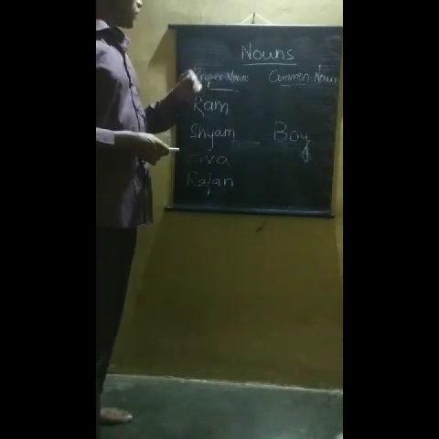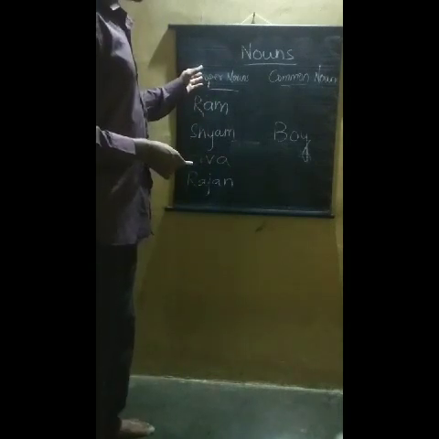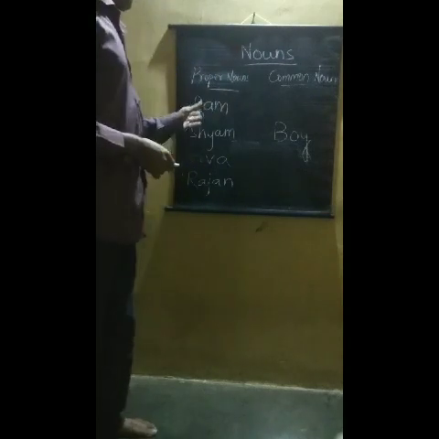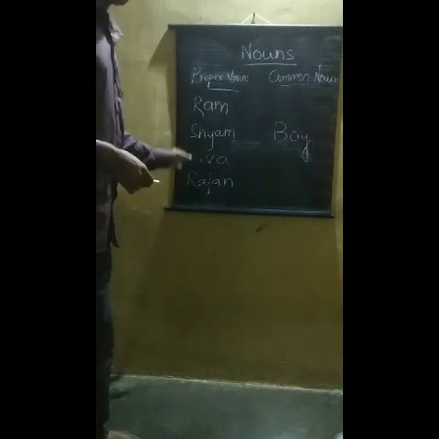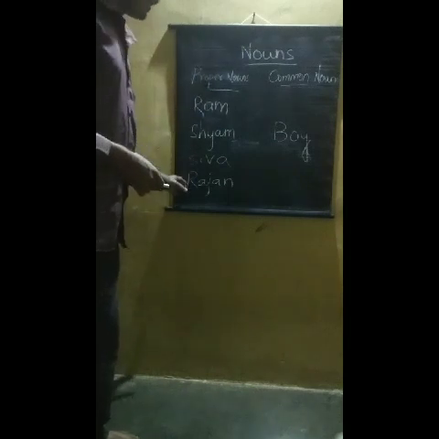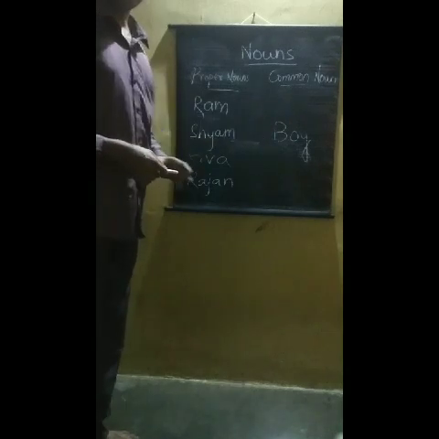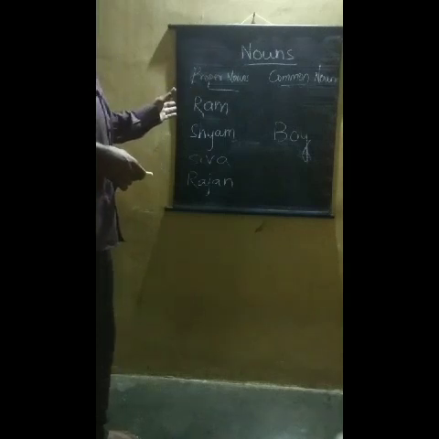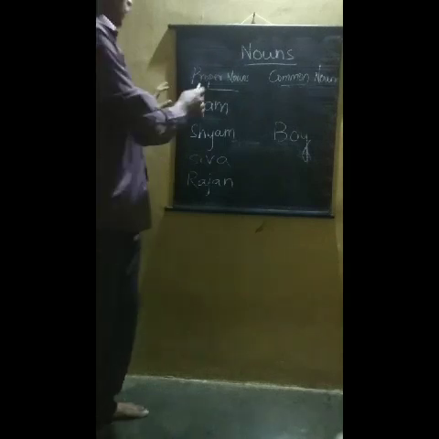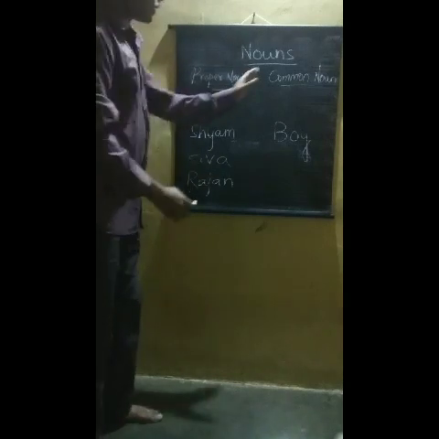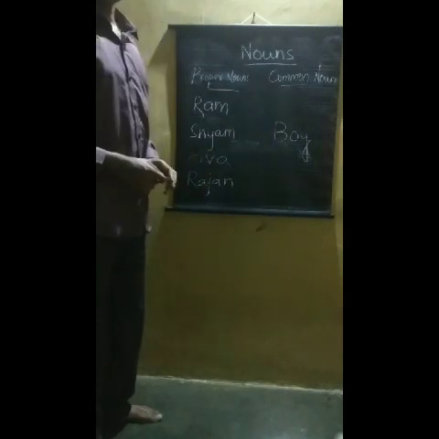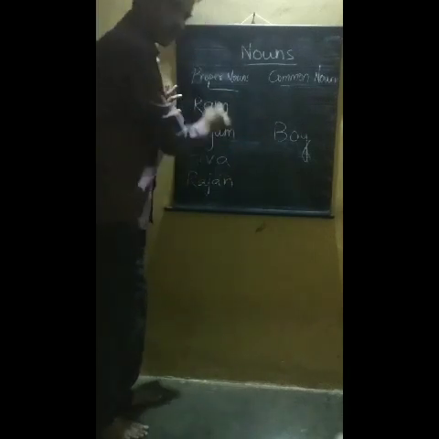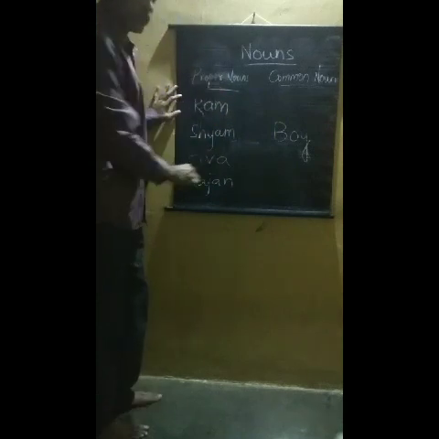Now, let us try to understand what is proper noun and what is common noun. Here is one example. Here are the naming words Ram, Shyam, Shiva and Rajan. Here is also a naming word, boy. Now what is the difference between these nouns? These words are called proper nouns and this word is called common noun. Why is it called common noun? Because it is common for all the proper nouns, all the boys.